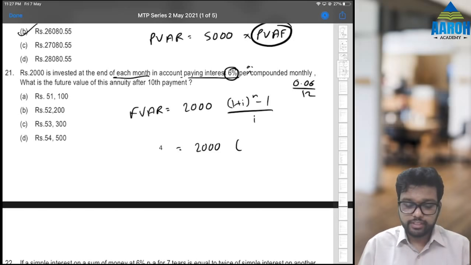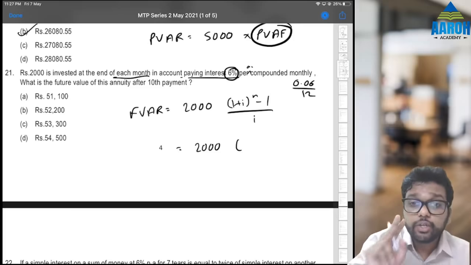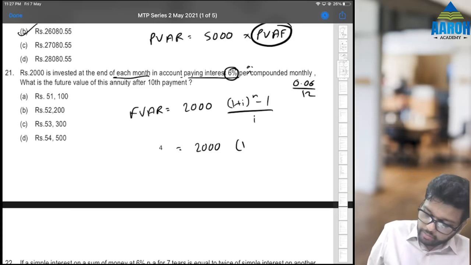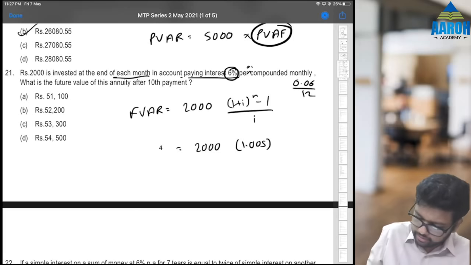So 0.06 by 12 is 0.005, plus 1, so 1.005 raised to n, which is again months now, 10 months. Minus 1 upon 0.005 I.